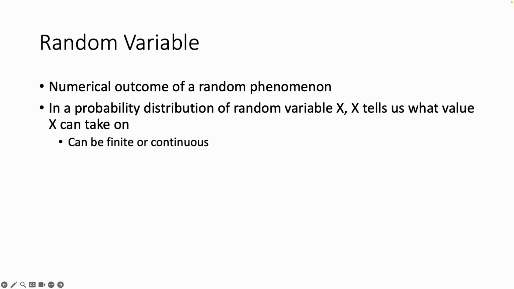And these random variable values can be finite or continuous. So in the one we looked at, yes, people are finite in the terms that there's only a limited number of people, and heights are fairly standardized, so you're not necessarily talking about a continuous look of heights there. But when we start getting to really huge values, we can start to treat those populations or those samples as being continuous, and we can use these probability models with them. Now, it changes a little bit when we're dealing with a finite model, and I'll try to create some videos that go along with the idea of how we work with this with finite models as well.